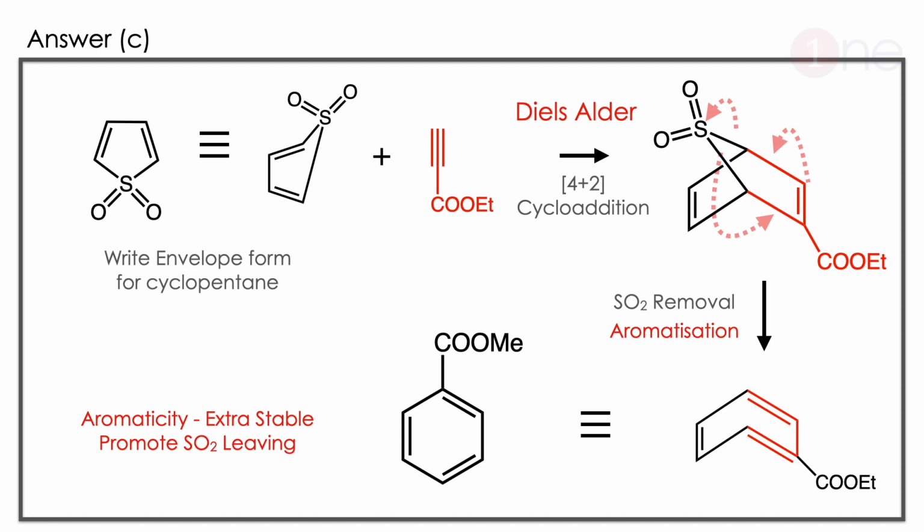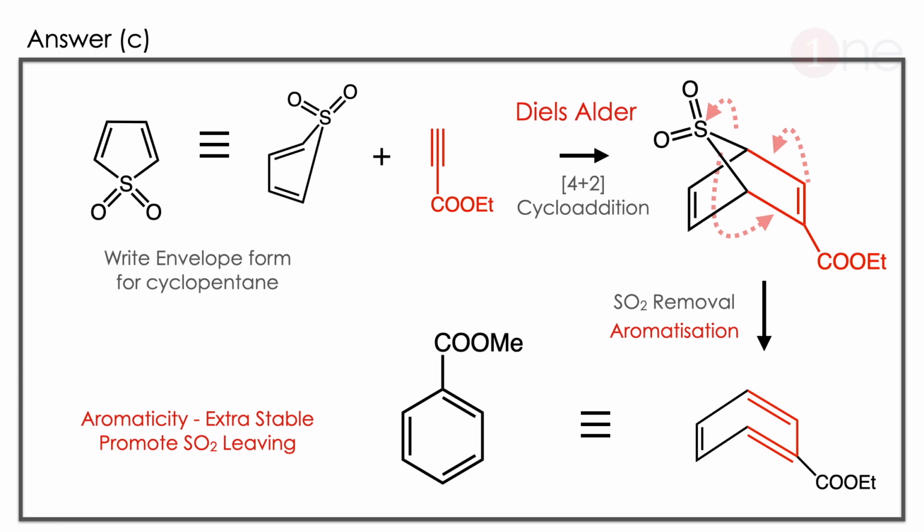The answer is C. Let us see how. You have to write the starting material in the envelope form like cyclopentane. Then you are adding the alkyne. Here 4 plus 2 cycloaddition, it's a Diels-Alder reaction. So the Diels-Alder product is formed. The sulfur dioxide becomes a bridge.